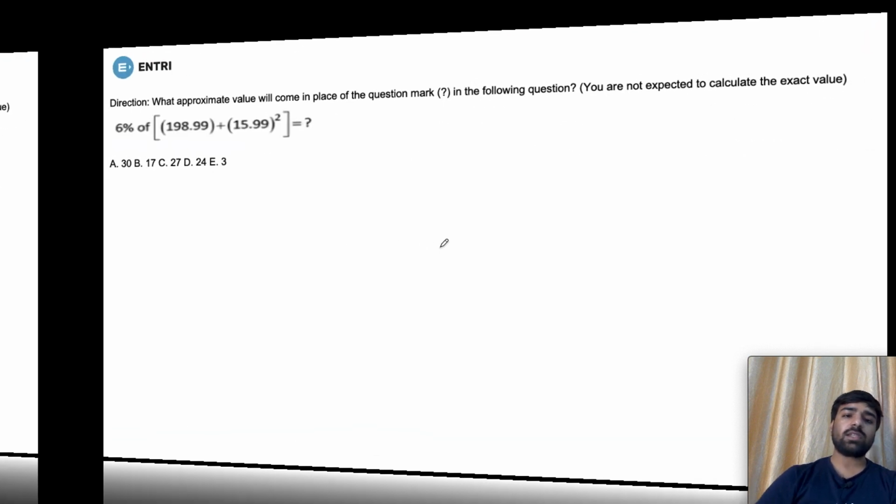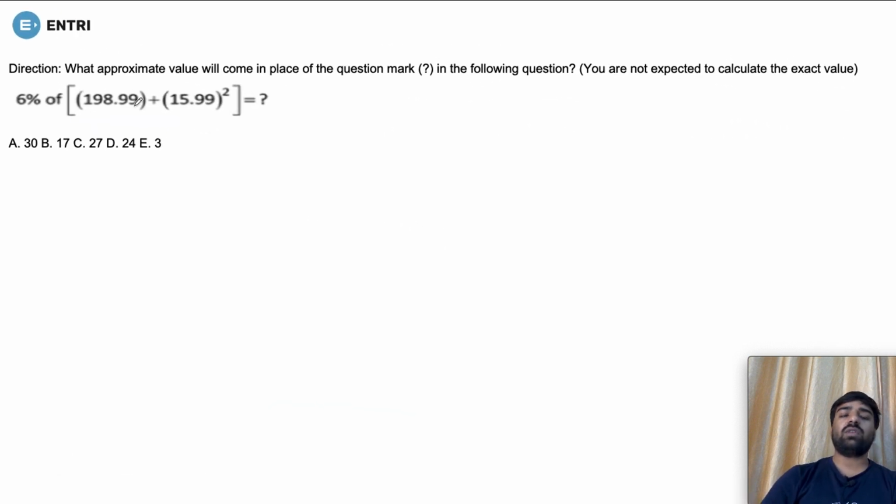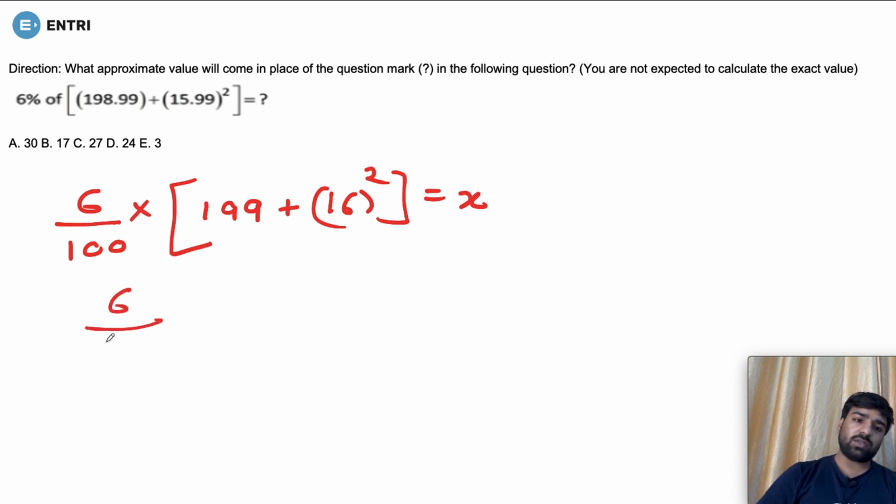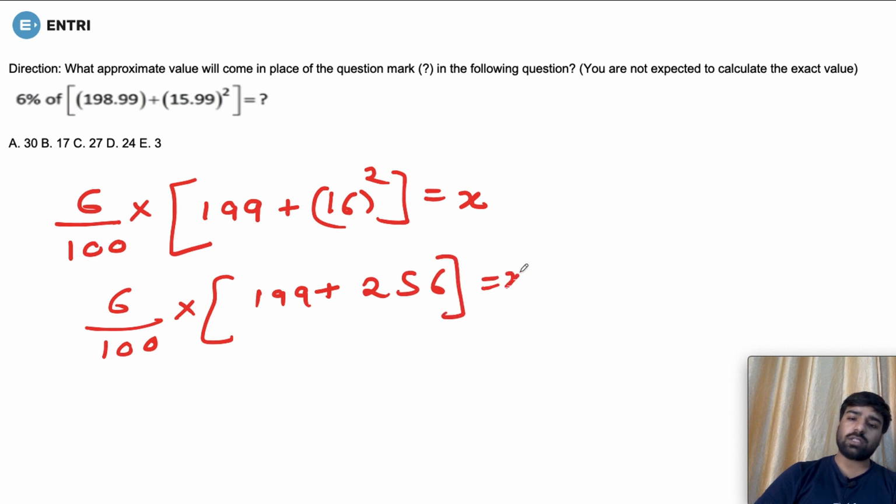Next question. For solving the next question, as I have already told you, you can just round it off and try to solve it. Now it is 6 by 100 of, meaning multiplication into 199 by rounding it off, and it would be 16 square, isn't it? So it is asked what is its value. Now if I solve it, it would be 6 by 100 into 199, and you know what the square of 16 is? It is 256 equals x.